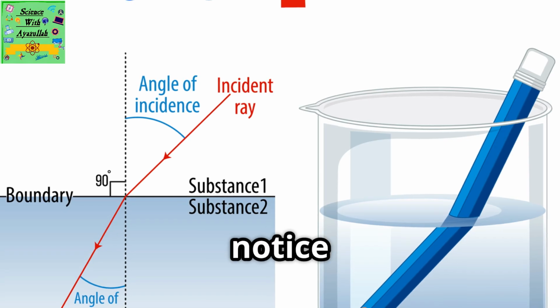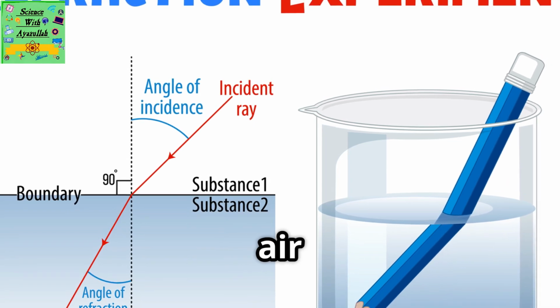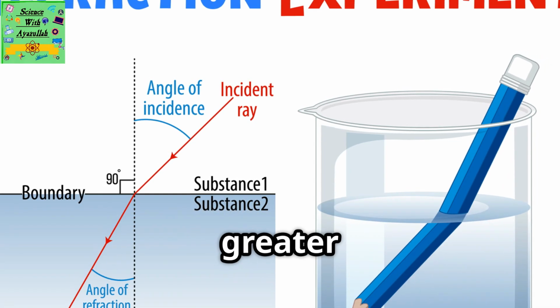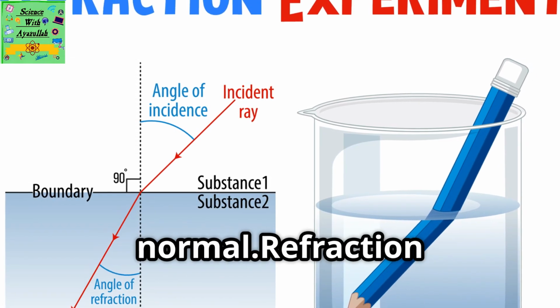You will also notice from the ray diagram that when light passes from glass or water into air, the angle of refraction is greater than the angle of incidence. Both of these angles are measured from the normal.